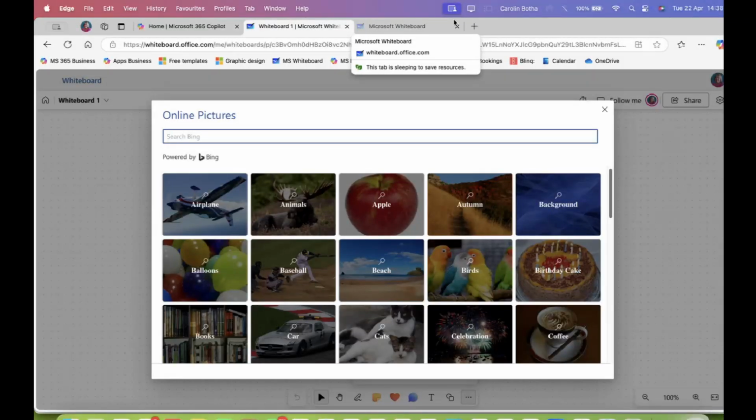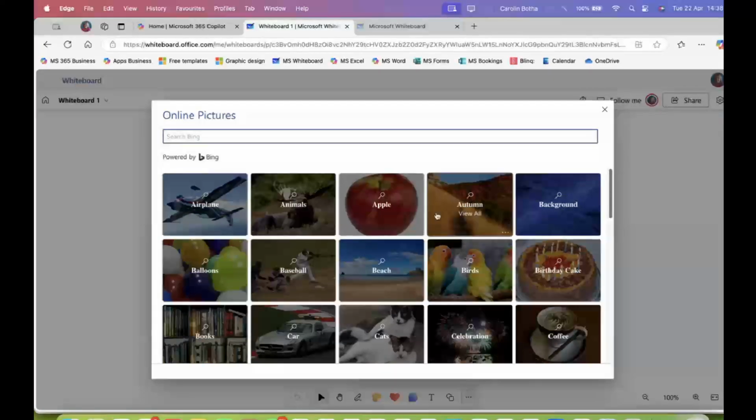And I'm pretty sure those of you who attended Sway will remember, or can recall this particular layout of different Bing pictures. So they're all online. They're all not copyright protected because they are available to you if you have a Microsoft account.